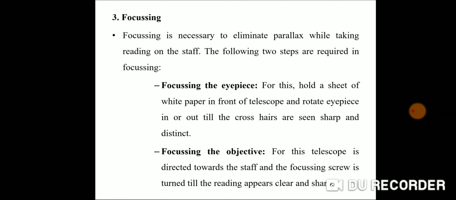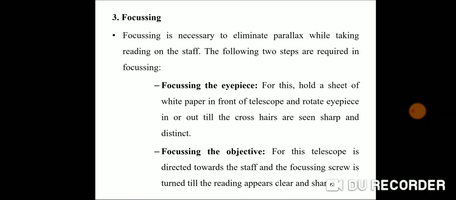For focusing the objective glass, the telescope is directed towards the staff and the focusing screw is turned till the reading appears clear and sharp. Rotate the focusing screw until you can see the staff readings clearly.